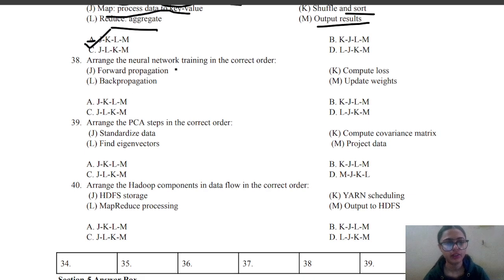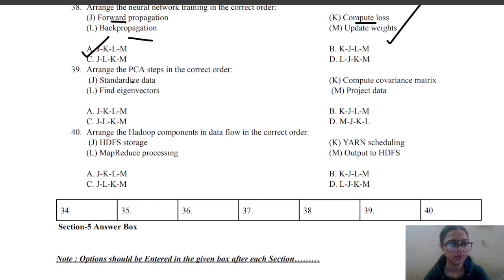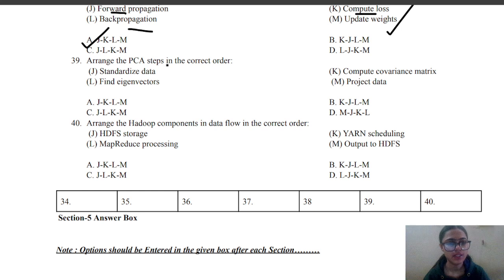Arrange the neural network training in correct order. So the correct answer for this question is A, that is forward propagation first, then compute the loss, then backpropagation, and lastly update the weights. The correct answer is A. Arrange the PCA steps in correct order. So the PCA steps include firstly standardizing the data, then compute the covariance matrix, then find the eigenvectors, and lastly project the data. So the correct answer is A.